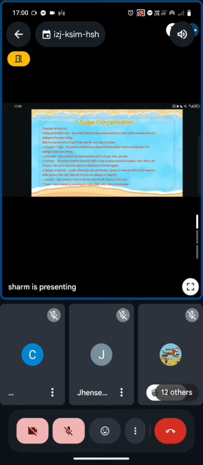Maturity, usually indicated by color and firmness. Ripeness or maturity refers to the maximum edible quality of the fruit. Color and firmness are indicators of maturity. Juiciness. Juice content in fruits is directly related to the ripeness of the fruit. Flavor can be evaluated by measuring the total soluble solids with a refractometer.